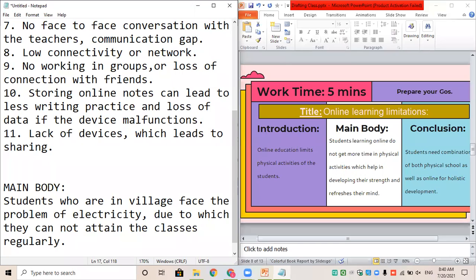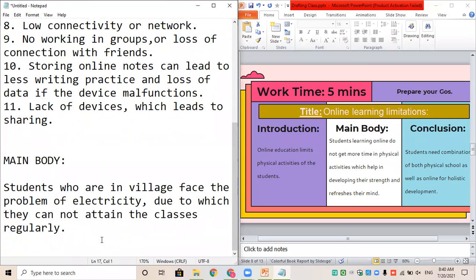Now I'm going to share what you have written in your main bodies. I've got Chanda's writing about devices.